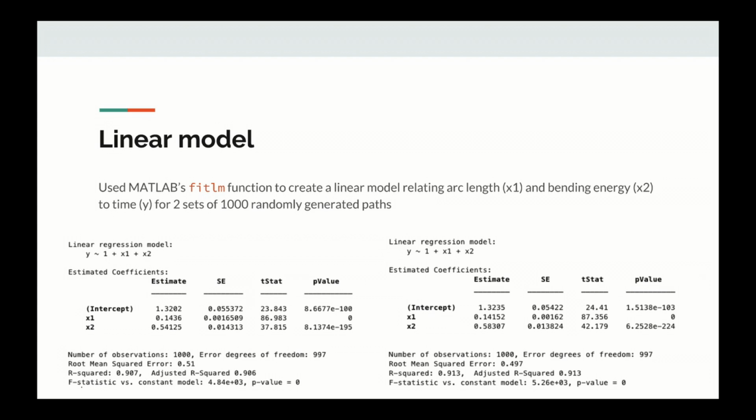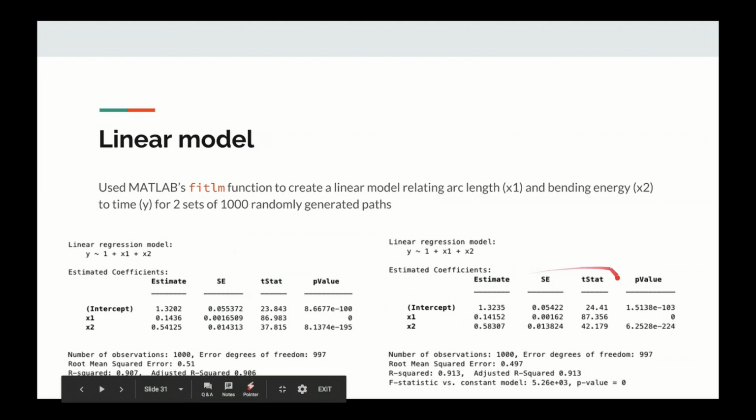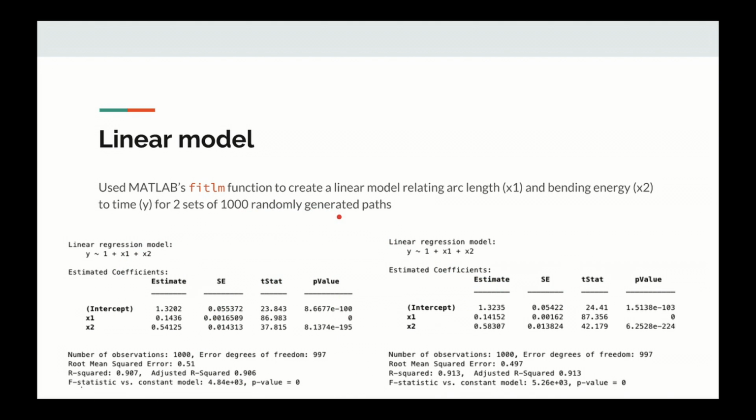So I took the values of these and the values of the times, and used MATLAB's fitlm function, which finds a linear regression model for some variables and an output variable. So x1 here is the arc length, x2 is the bending energy, and then y is the time. And this is run on two different sets of 1,000 randomly generated paths.